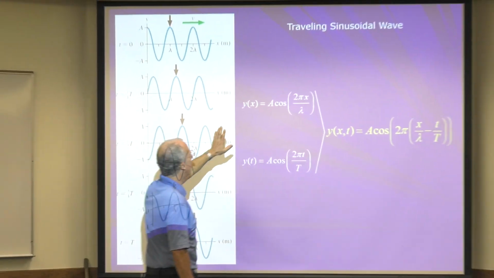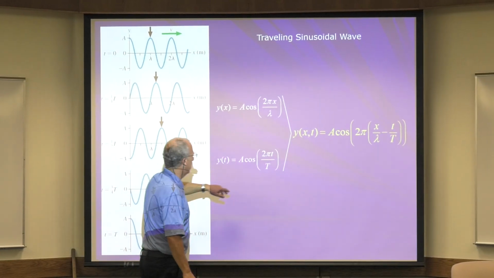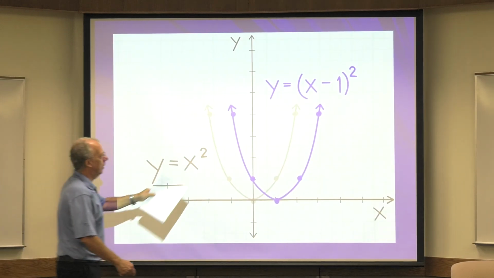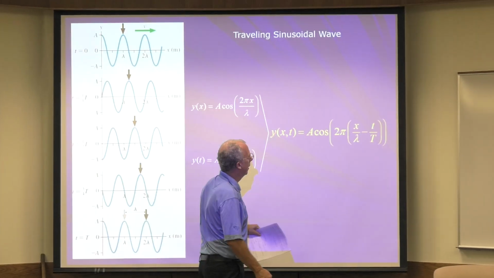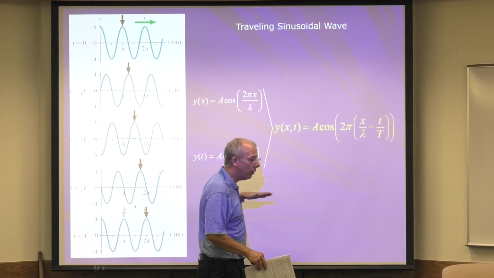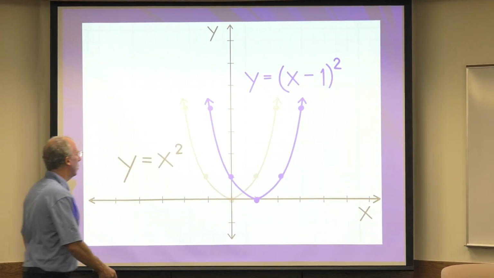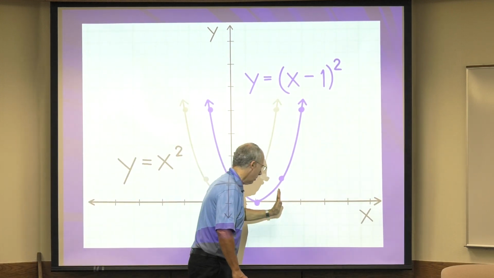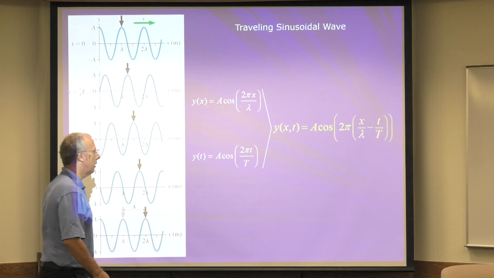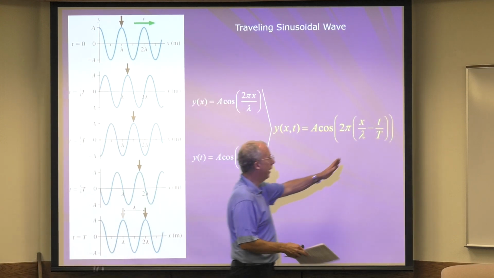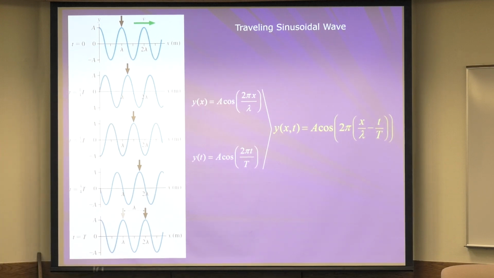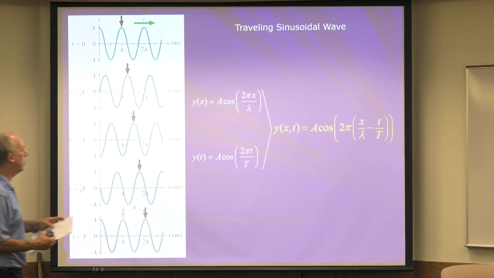So we're combining this and this, but then we're using what we learned with that. We want it to be x minus something, right? But we want it to continually move. Here, it's only moving in steps of 1: x minus 0, x minus 1, x minus 2, and so on. But we want it to move continually, so we're just going to have a time there. Okay? So that is the equation of a traveling sinusoidal wave. Woohoo! And this is going to the right.